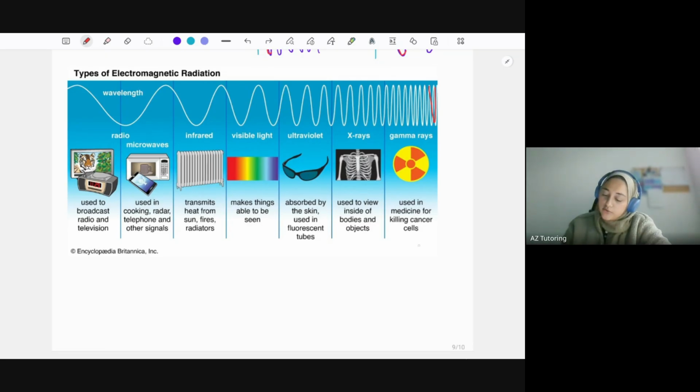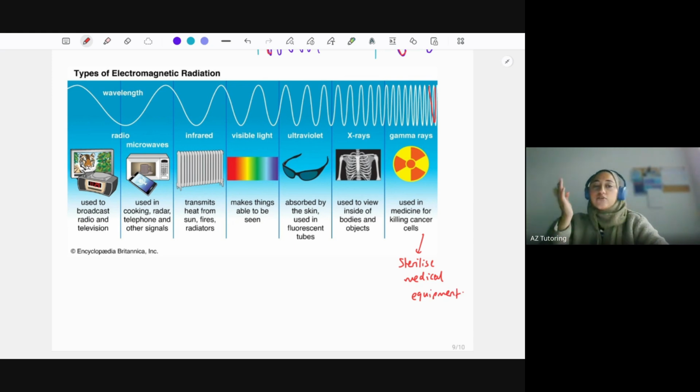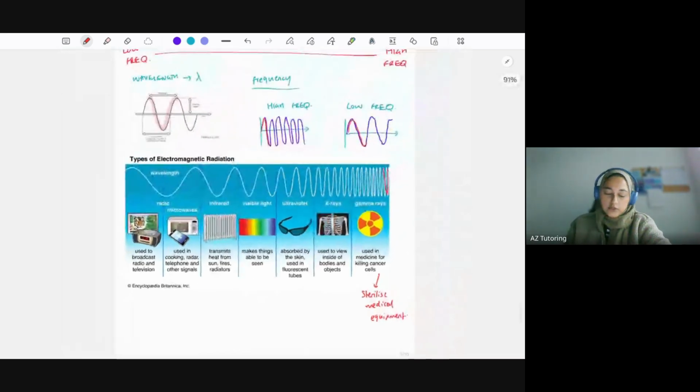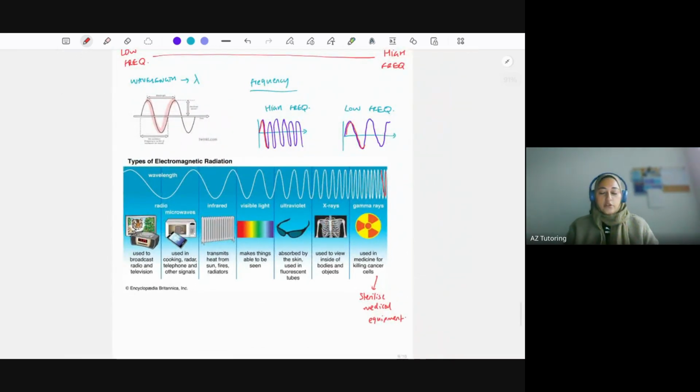We also use gamma rays to sterilize medical equipment when using it for surgery. So as dangerous as these ultraviolet, X-rays and gamma rays are, they also have their uses. Okay, so that's electromagnetic waves in terms of frequency and wave speed.